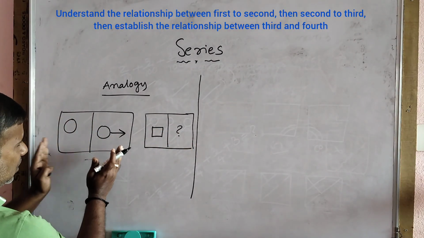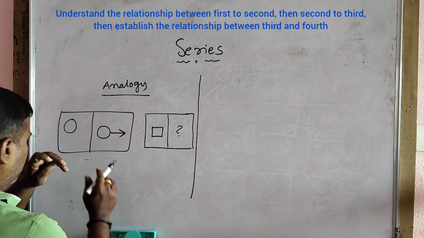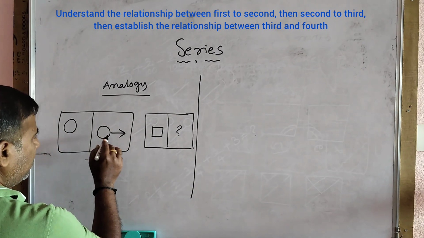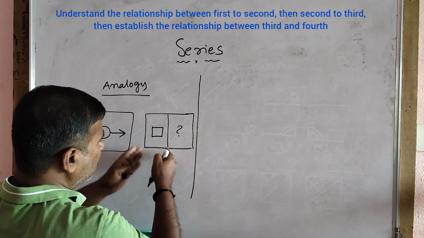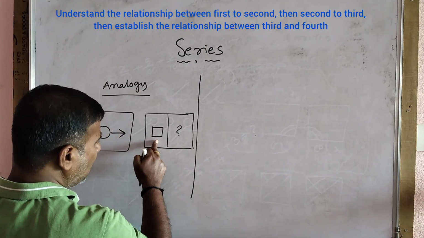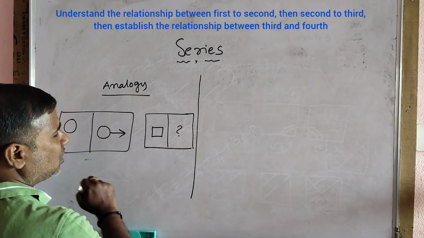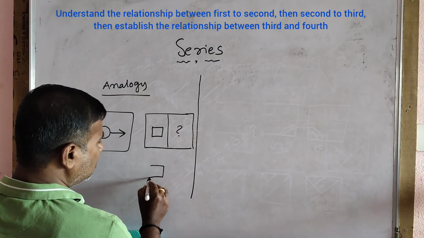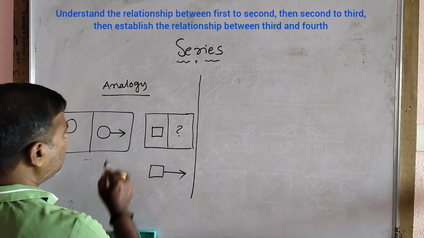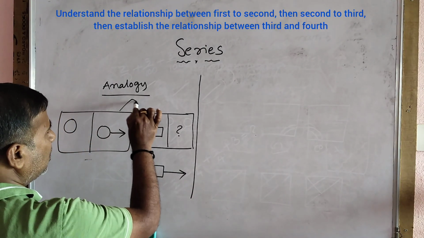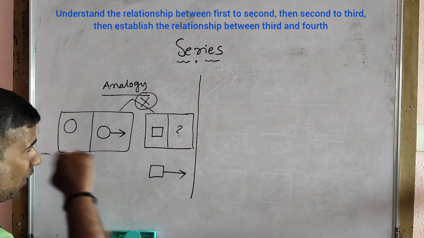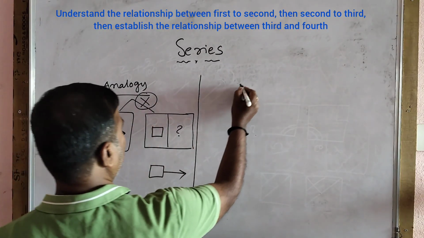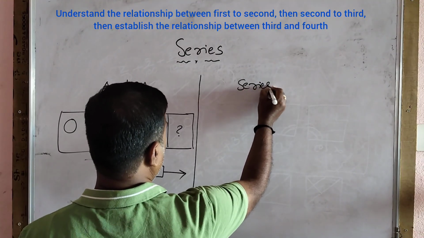So what is the relationship here? From first to second, the circle is the same, some arrow has come. So the same thing should happen to the figure which is here. If it is a star, an arrow should be attached to the star. As it is a square, the answer would be this. Here, in an analogy question, there is no relationship between this and this, second to third. Got it?